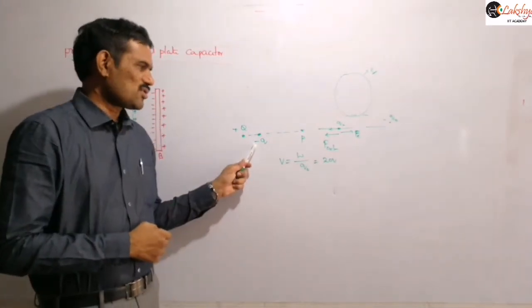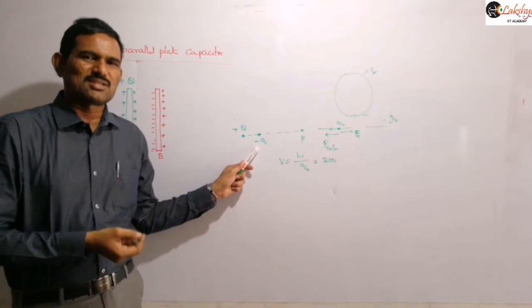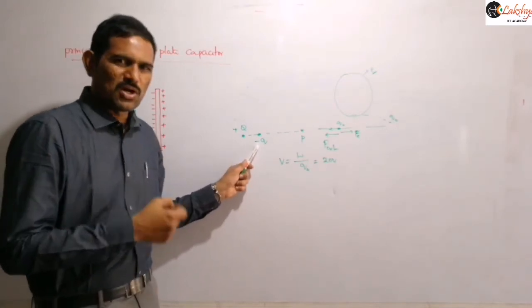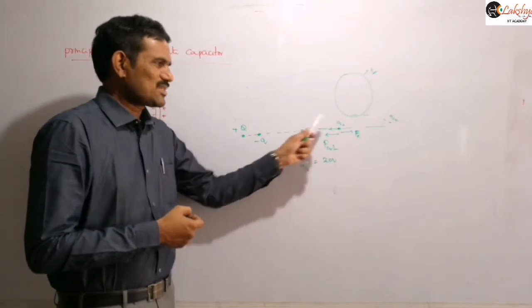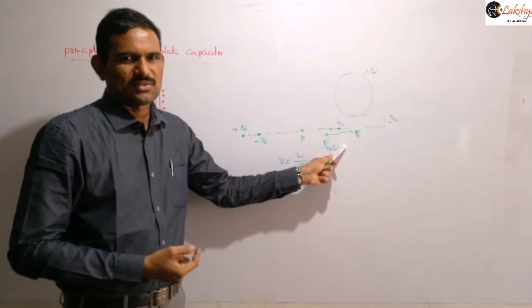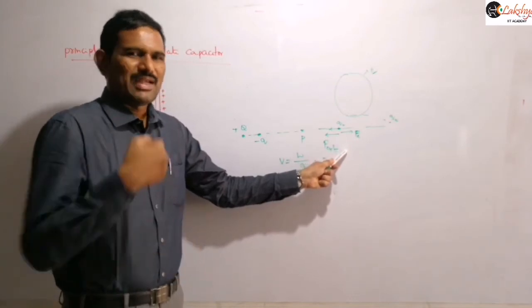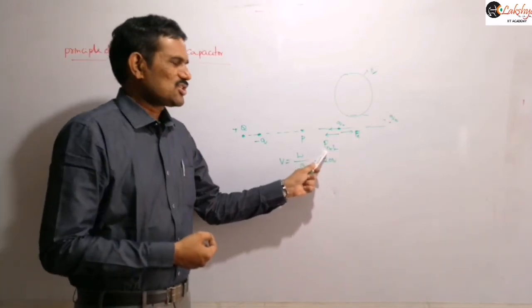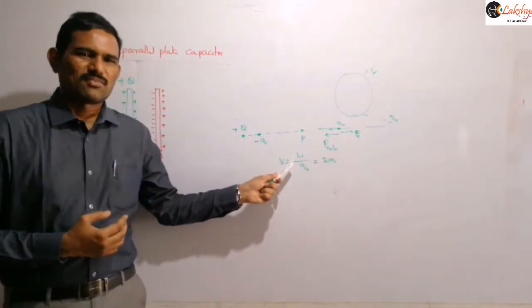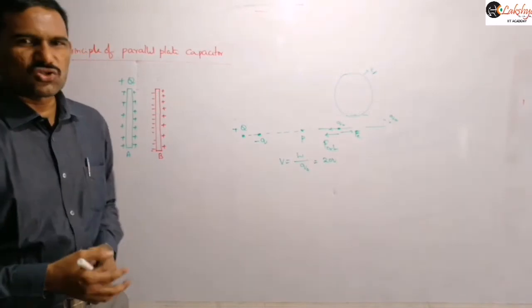If suppose the same charge is a positive charge, plus small q, then this also exerts repulsive force on this, and so the net repulsive force will increase. If net repulsive force increases, external force to be applied also increases, thereby work done also increases, and when work done increases, this potential also increases.